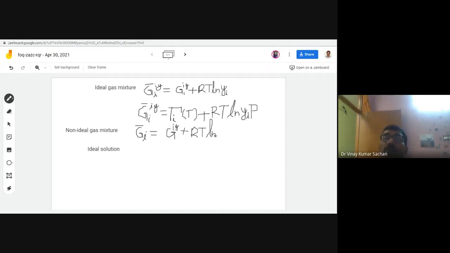So the modification of the mole fraction should be written, let me tell you, as something like an activity kind of term.